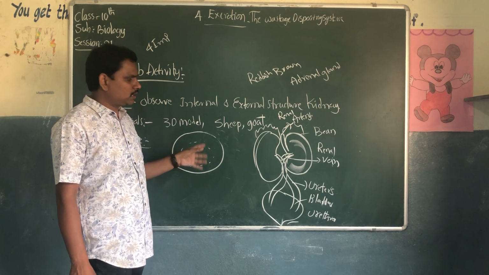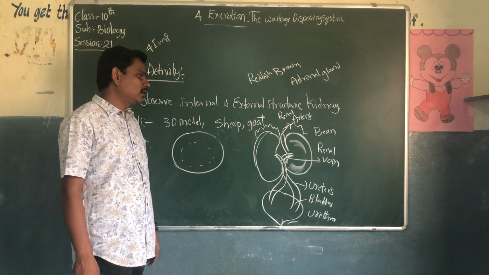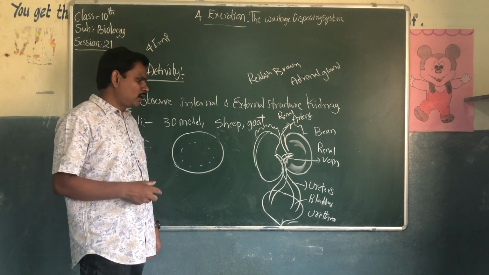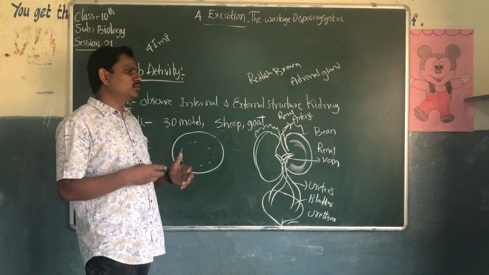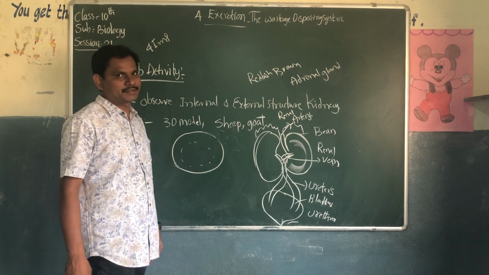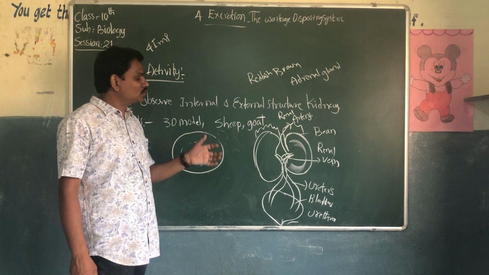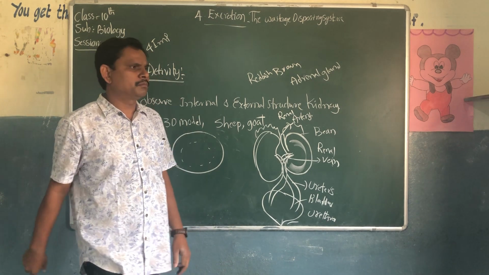How is urine stored in the bladder, and which parts collect it? Once the bladder is filled, how does the urine leave the body? How much urine can we store in the bladder? We have plenty of questions in our minds.